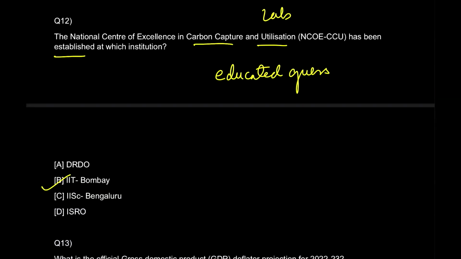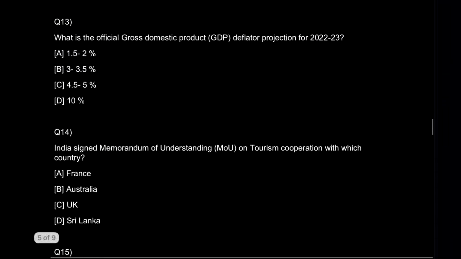Okay, so the Department of Science and Technology has established this NCoE-CCU thing, okay, in the IIT Bombay, and that's India's first such center, centrally funded by the DST, and it will definitely help in the climate change goals. All right, what you have to search here is this particular thing, ये है क्या चीज, and you will also search a little bit about the answer, that is IIT Bombay, for the static GK.